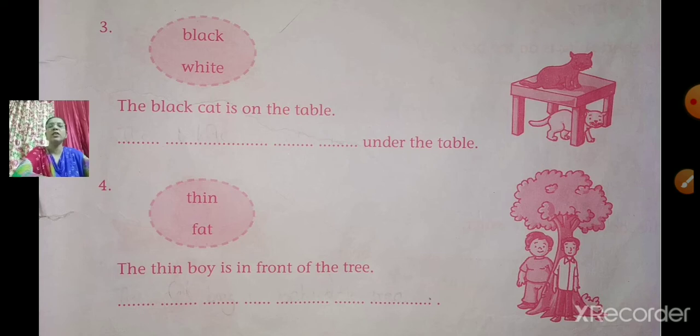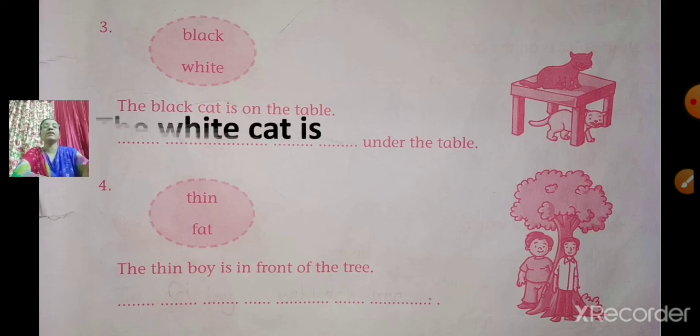Then who is under the table? Yes, the white cat is under the table. The black cat is on the table. The white cat is under the table. Write down the answer, children.